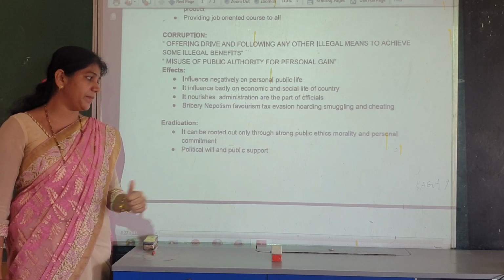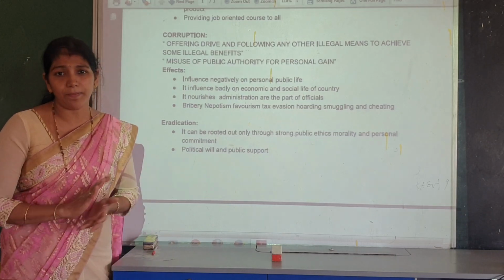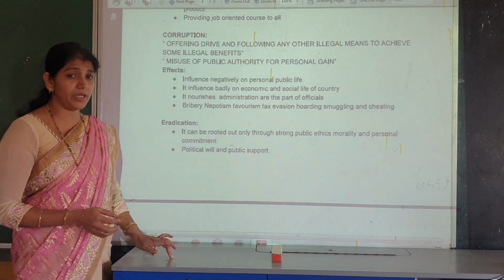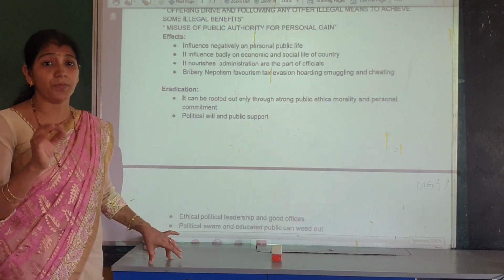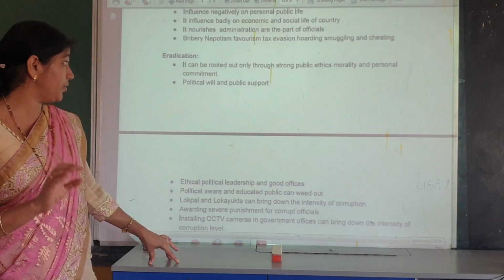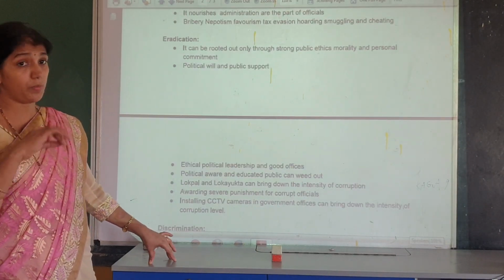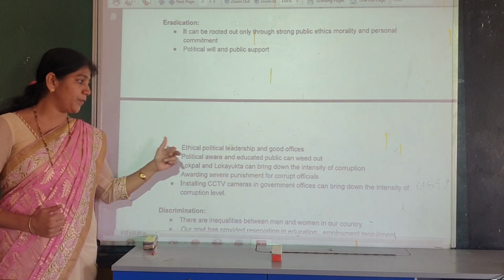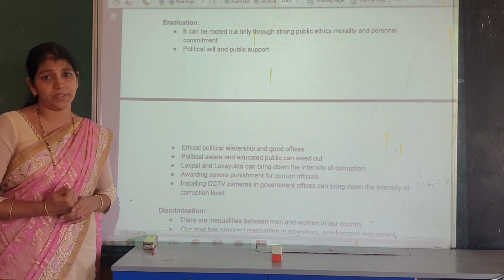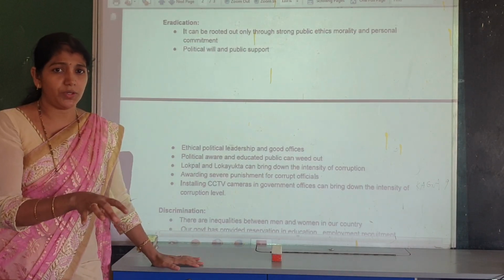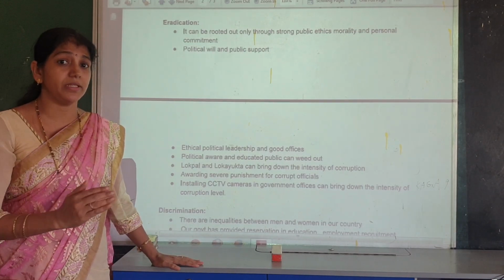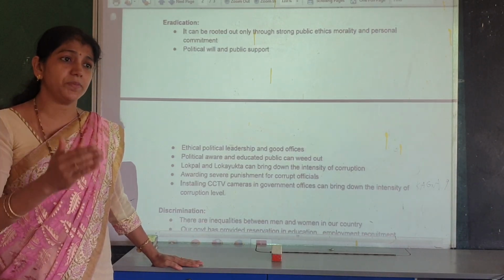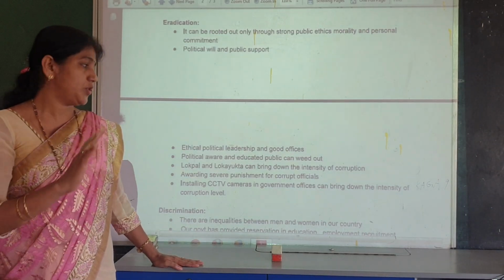And political will and public support. Without public support, corruption does not end. Corruption can end when the public gives support to the government. That is the only possibility of eradicating corruption. Next, ethical political leadership and good offices. When the government authority, that person or that office or officer becomes good, then also corruption will reduce in society.